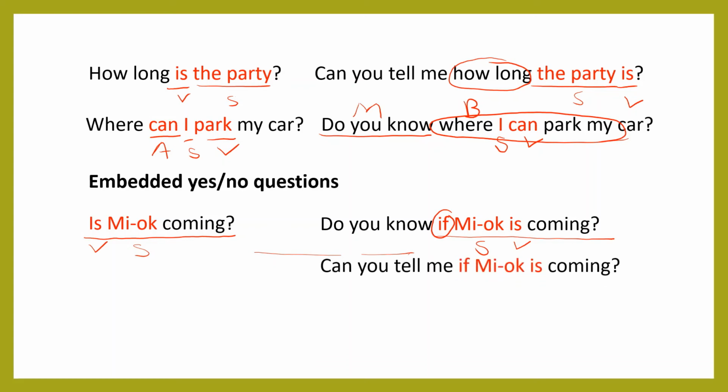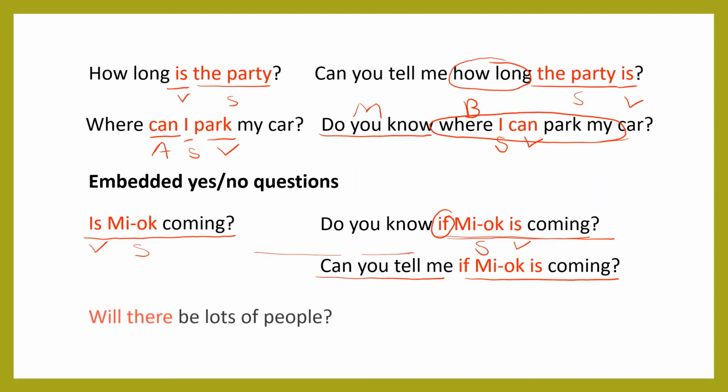Okay. Same with can you tell me? Can you tell me? This is the mother sentence, and if Mio is coming. Do you know if Mio is coming? Can you tell me if Mio is coming? So we call it an embedded question, but a yes/no question. So you can ask, do you know if Mio is coming? The answer is, I don't know. Yes, I do. No, I don't. No, I don't know. Yes, I know.